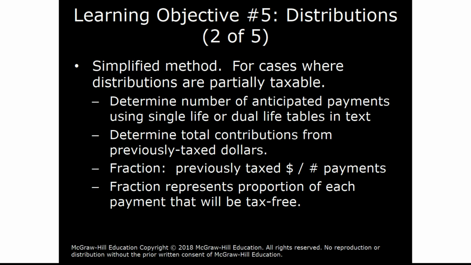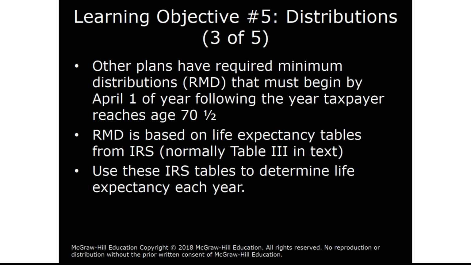But we want to determine the number of anticipated payments using either single life or dual life tables in the text. And then we'll determine the total contributions from previously taxed dollars. And then we'll use a fraction of the previously taxed dollars divided by the number of payments which we got from the table. And then this fraction will represent the portion of each payment that will be tax-free. And again, the only way to really run through this, where it would make sense, is to do some problems.